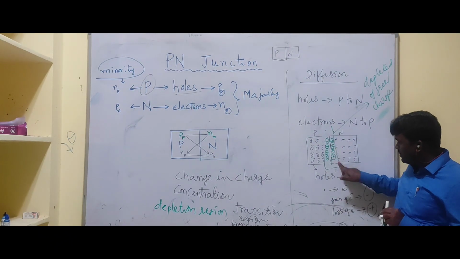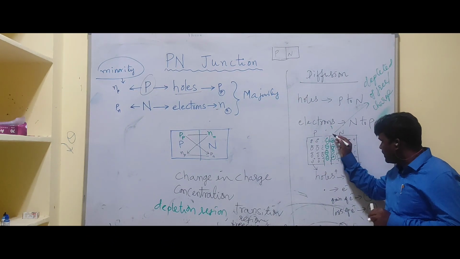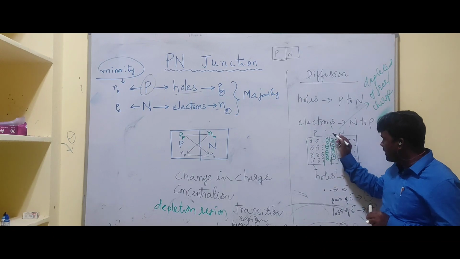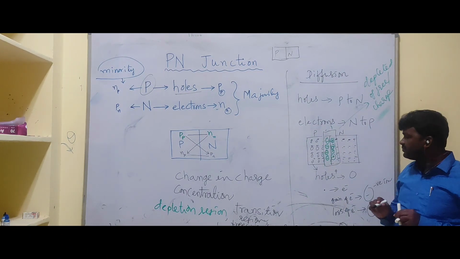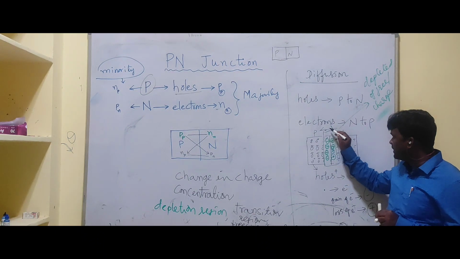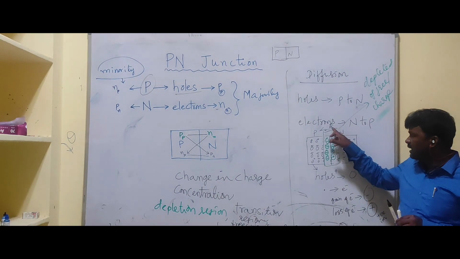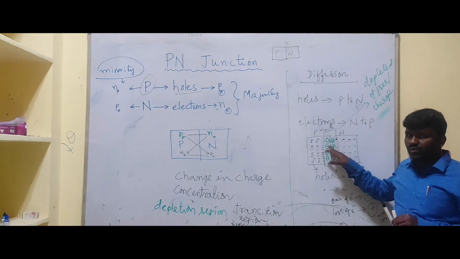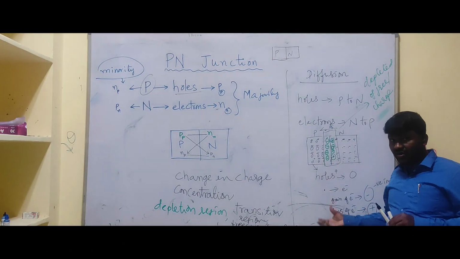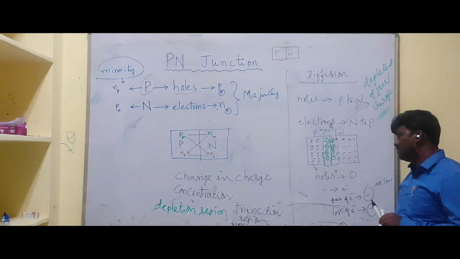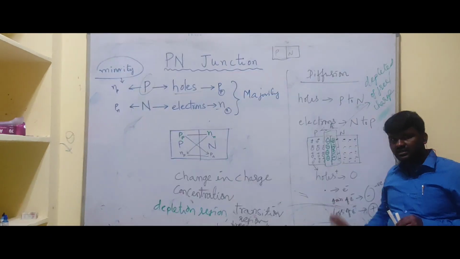Of course, here we can observe one thing. There exists a built-in potential or built-in electric field due to these charges. Here we have an inbuilt electric field. This inbuilt electric field helps us discuss the operation of the PN junction in reverse bias and the operation of the transistor. Okay, please remember how this depletion